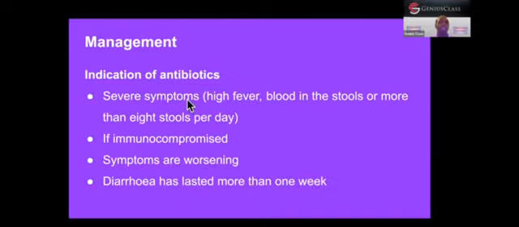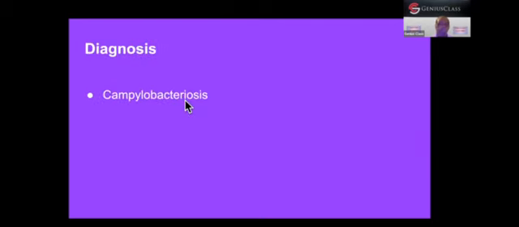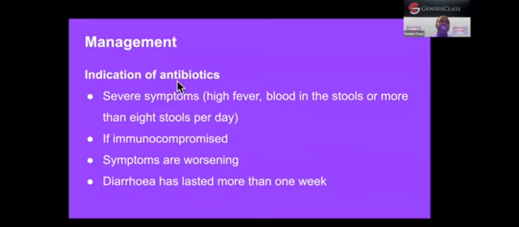Okay, good. Management. In this particular case, we're going to give antibiotics. Why? Let's look at the indications for antibiotics. One is severe symptoms: high fever, blood in the stools, or more than 8 stools per day. We have to give antibiotics. Remember that. If a patient is immunocompromised, we give antibiotics. If the symptoms are worsening, we give antibiotics. If the diarrhea has lasted more than 1 week, we give antibiotics.